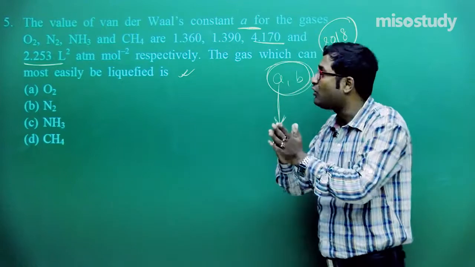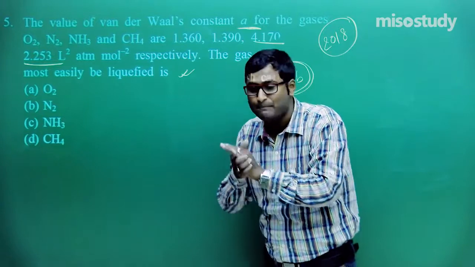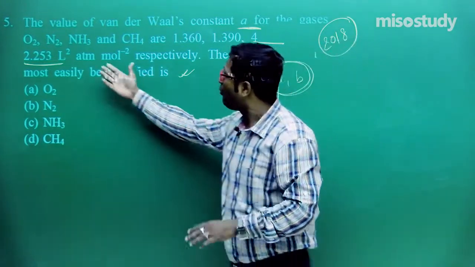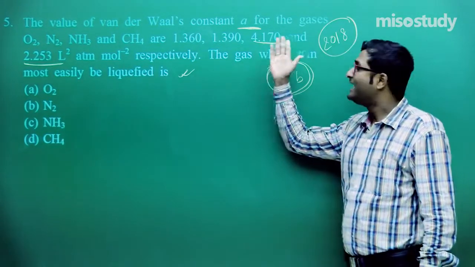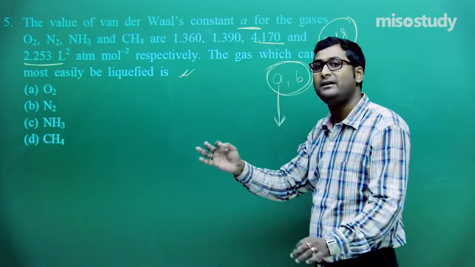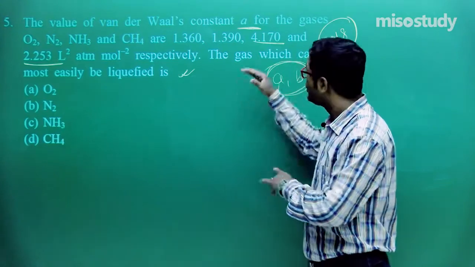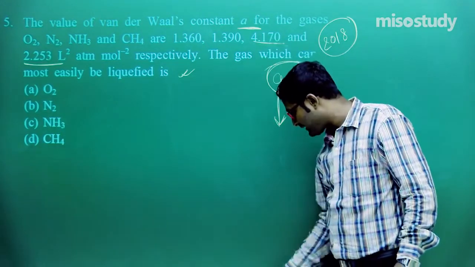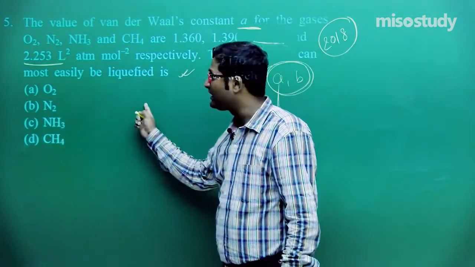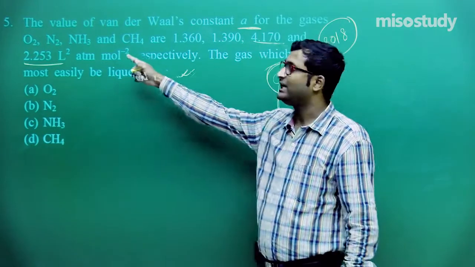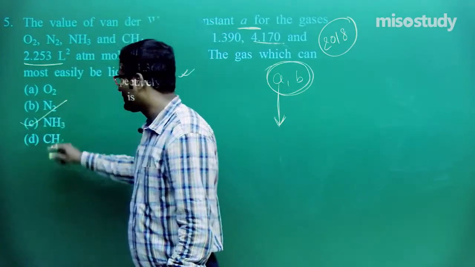So in this case, check which one has a high value of A, that is, high intermolecular force of attraction. Among O2, N2, NH3 and CH4, we see that NH3 has a high value of A, that is, it has a high intermolecular force of attraction. Am I right or wrong? So you are absolutely right. So if it has a high intermolecular force of attraction, then we say the ease of liquefaction is more in the case of NH3. So tell me which option is correct? So option C is correct.